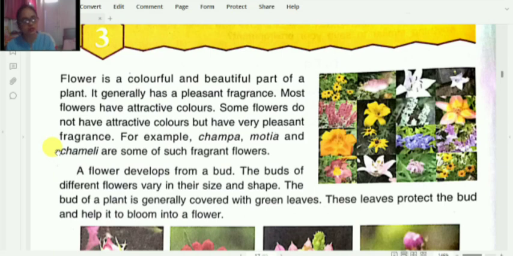So the bud protects the flower to bloom, to develop. These leaves protect the bud and help it to bloom into a flower. Means a flower blooms from a bud. So the bud is very protective for the flower.